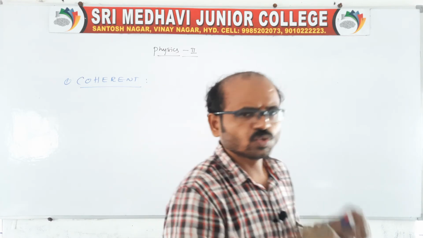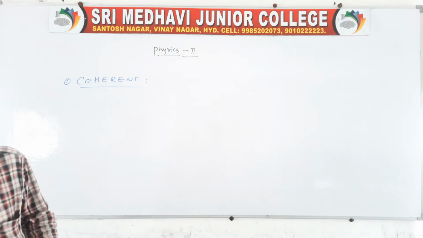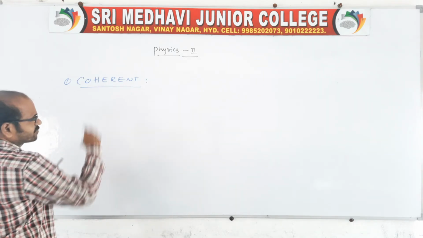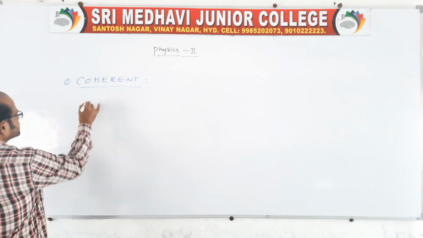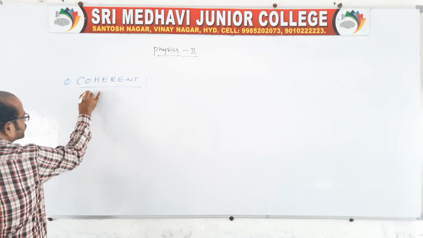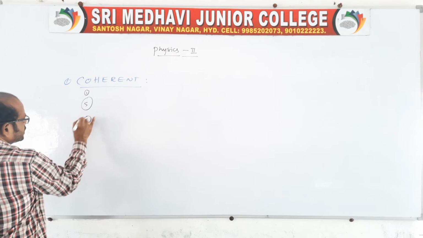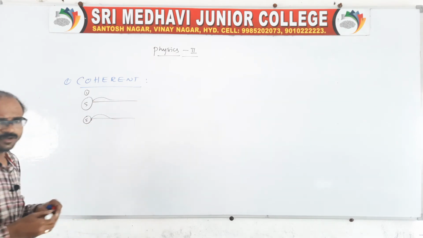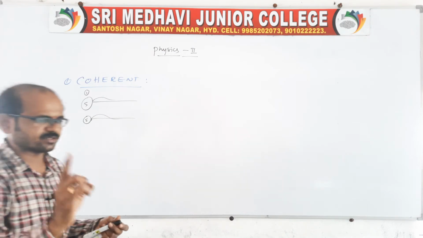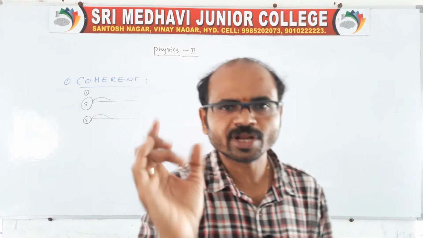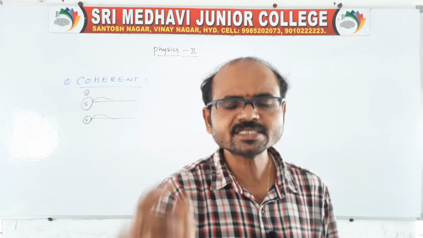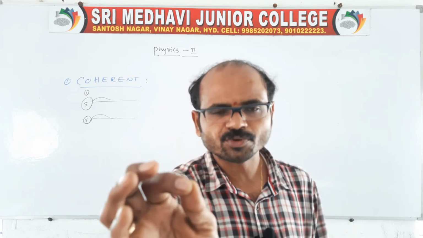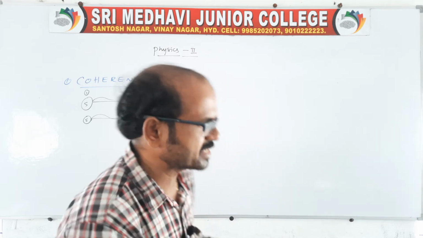Take two sources, source 1 and a second source, both emitting light waves traveling along the same direction without any phase difference, because they are emitting coherent waves. Coherent wave means there is no change in the phase and the phase difference is 0, or a constant phase is being emitted.